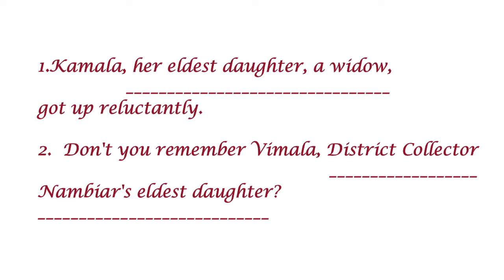Now see, when you look at the first example, Kamala, her eldest daughter, a widow. Who is eldest daughter, a widow? It's Kamala. So they are occurring next to the noun. And in the second example, Vimala. Who is Vimala? District Collector Nambiyar's eldest daughter. Now, who is the District Collector Nambiyar's eldest daughter? It's Vimala. Do you understand now?